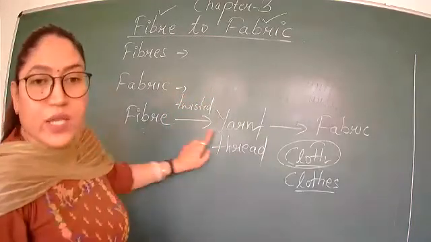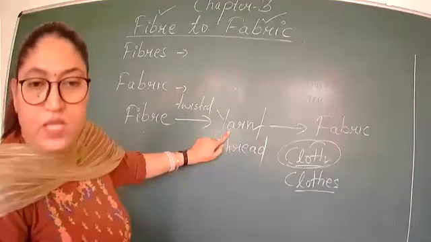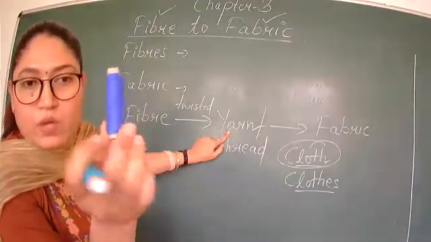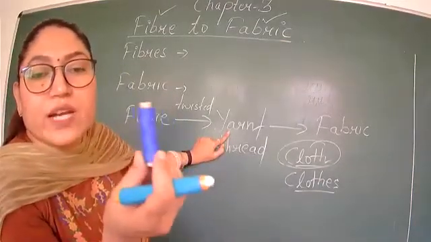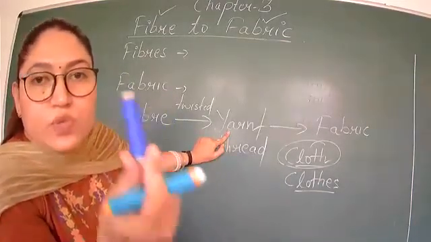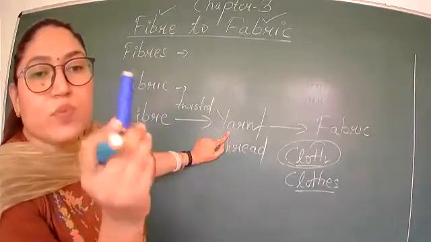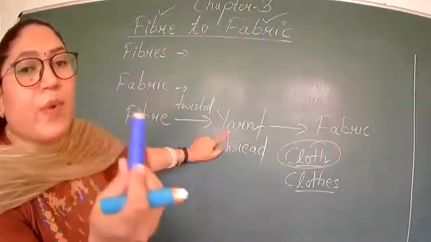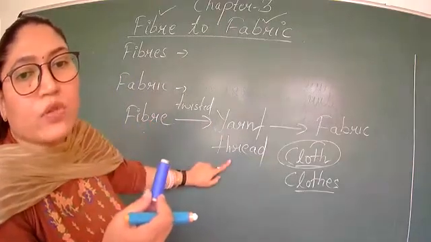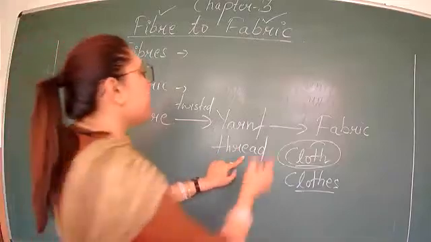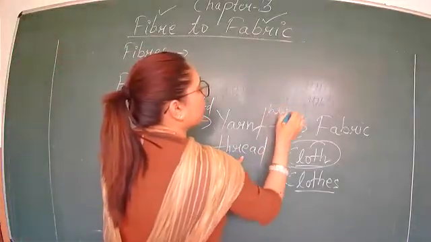They are twisted together to form yarn, like this one which you get at your home. Or wool also, you might have seen wool. With the help of that, sweaters are made. So wool or this kind of spool, this kind of thread, is made up of fibers. So fibers are twisted together to form yarn or thread, and then thread is weaved. What is weaving? That also we will do.